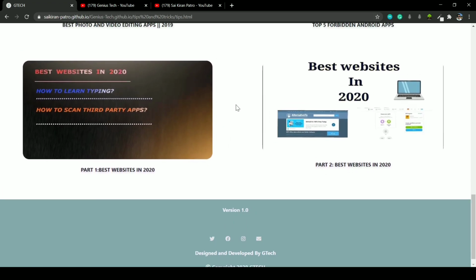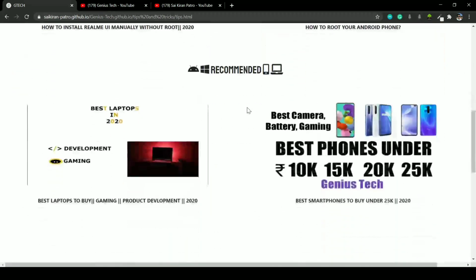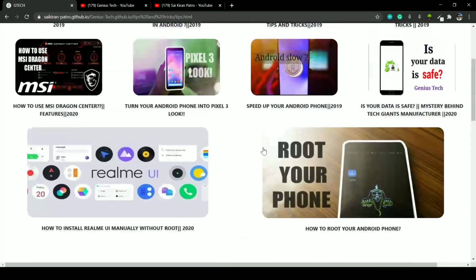There is a cool animation, right? If you scroll a little bit down, you can see there is an animation over here. And at the bottom, there is a footer section which represents the copyright and version details. So let's move on to the next one.